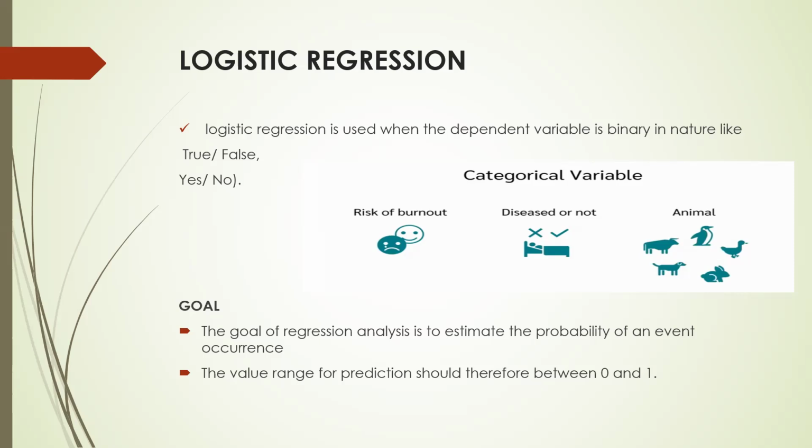For example, if you want to see the risk of burnout of persons working in a company, there would be burnout or there would be no burnout. There will only be two outcomes. Or if you want to see whether the disease is present or not in a certain person, again there would be only two outcomes: either the disease would be present or absent. So in logistic regression, the dependent variable will always be binary in nature. The goal of logistic regression is to analyze or estimate the probability of an event. The value range for prediction should therefore be between 0 and 1.